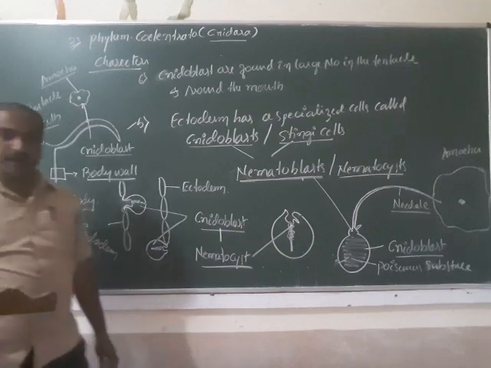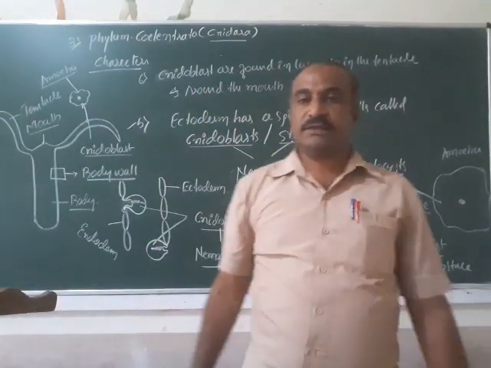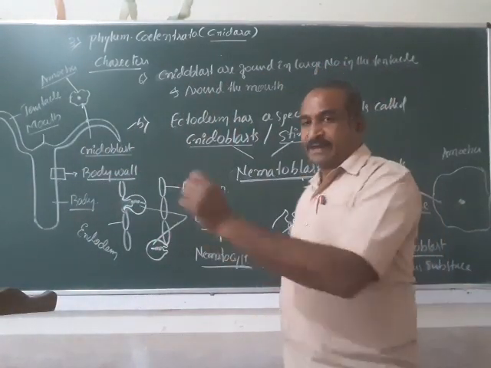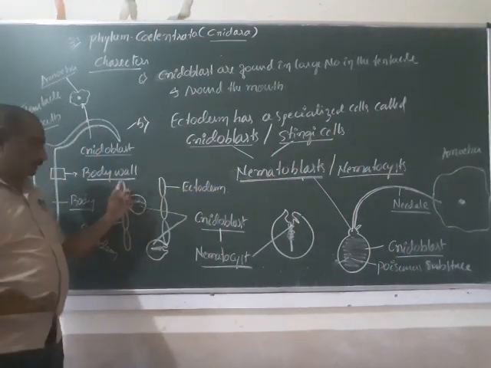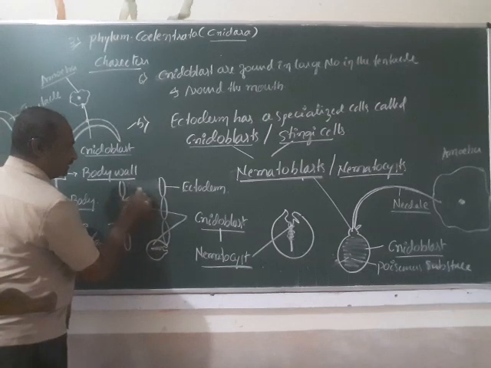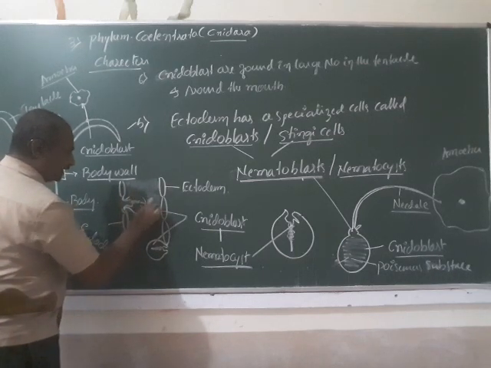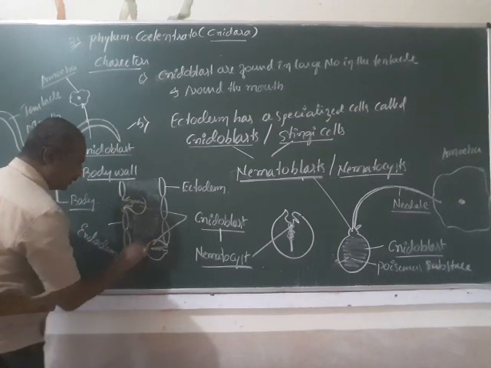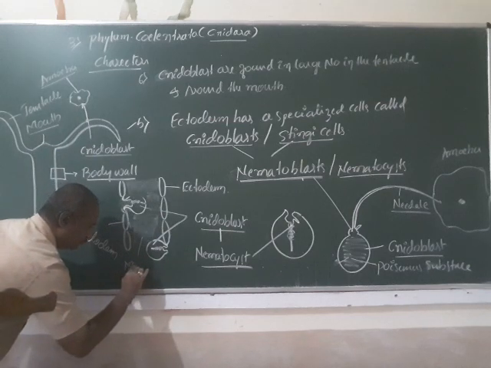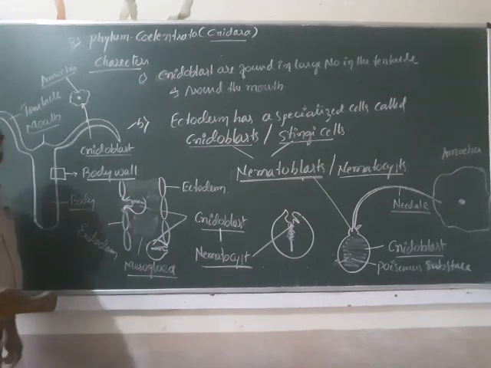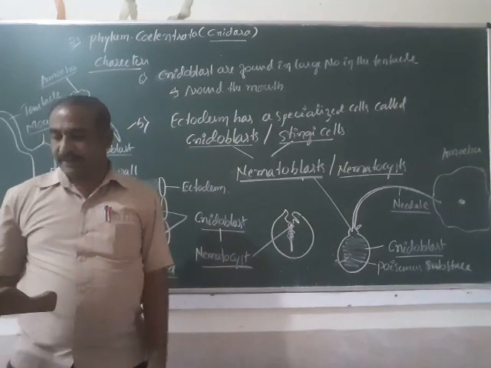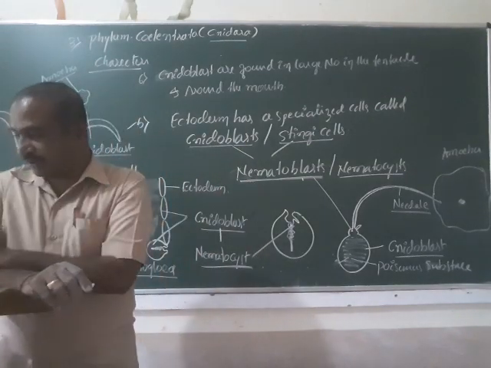So these cells are there, and in between these body layers of the ectoderm and endoderm, there is a jelly-like substance, and this jelly-like substance, you know very well, is mesoglea. So these structures are there.